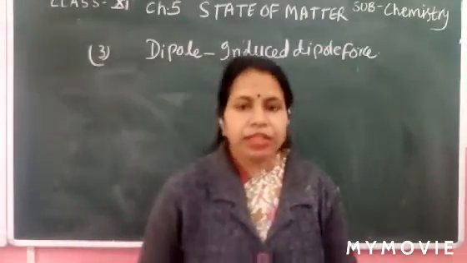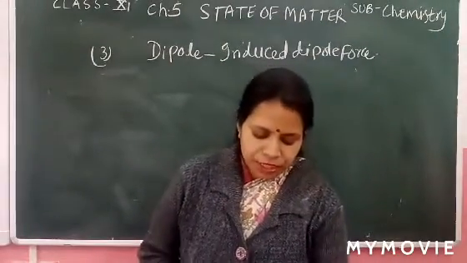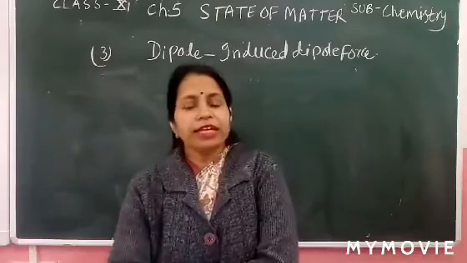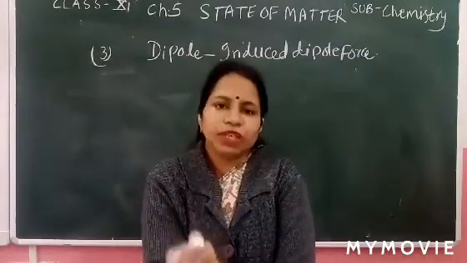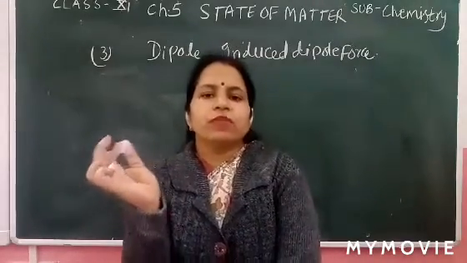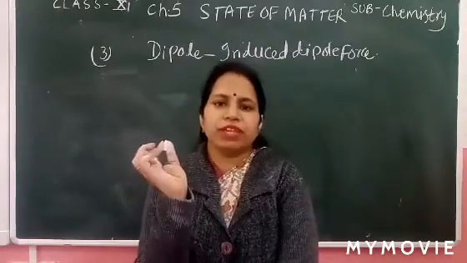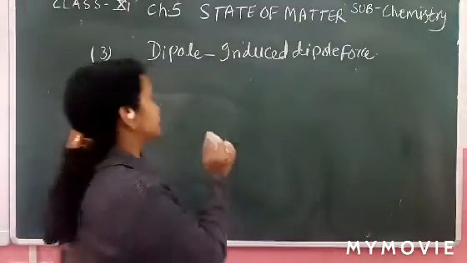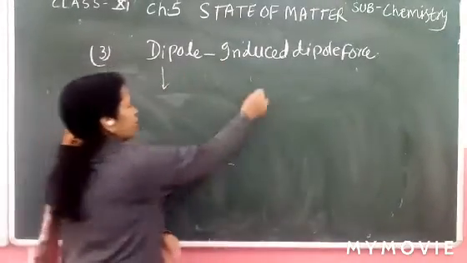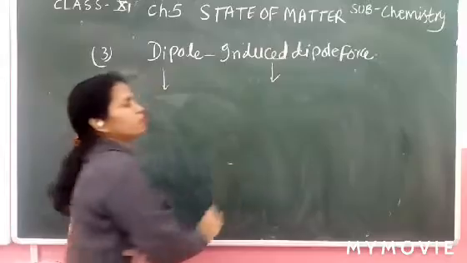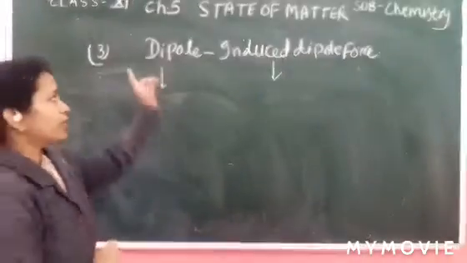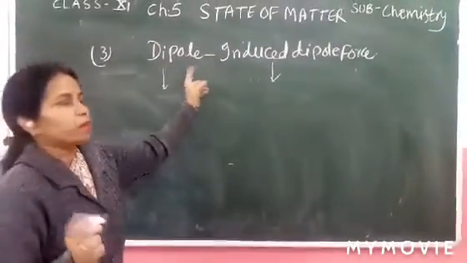Their strength will depend upon the strength of the dipole and the easy polarizability of the non-polar molecule. Polarizability and polarizing power are different. Polarizing power is considered for the dipole and polarizability is considered for the non-polar molecule. Polarizing power should be high.